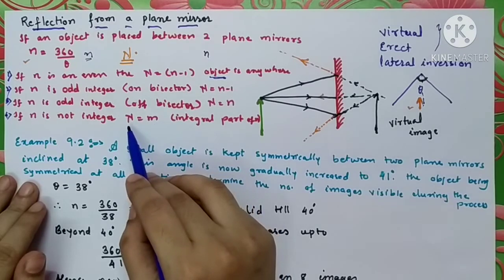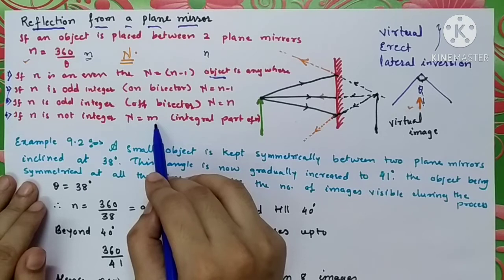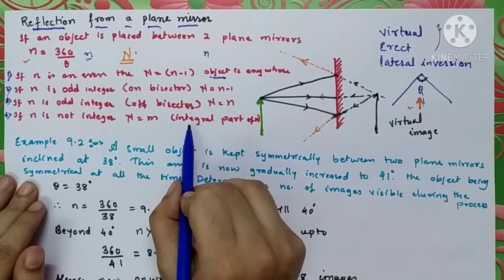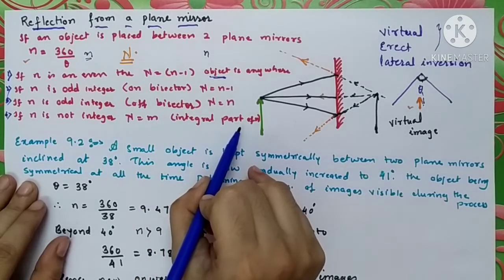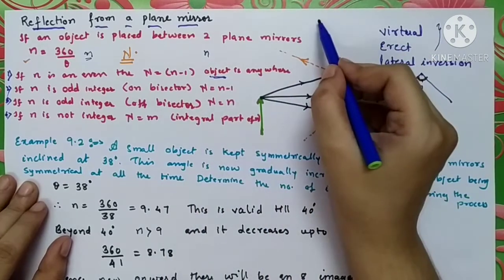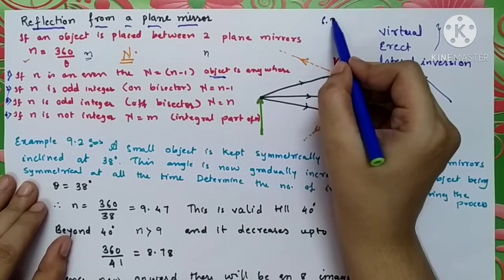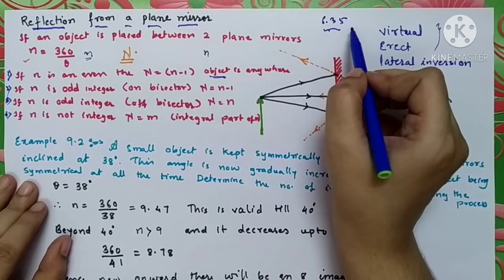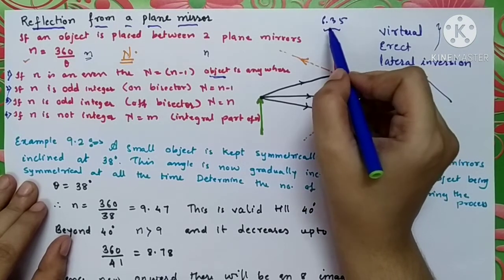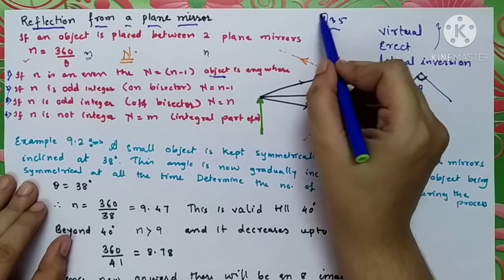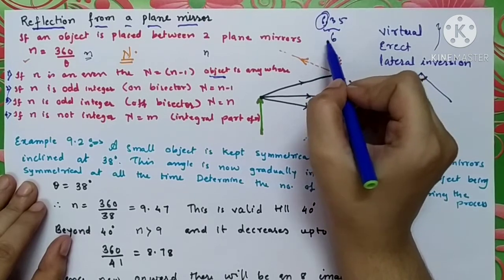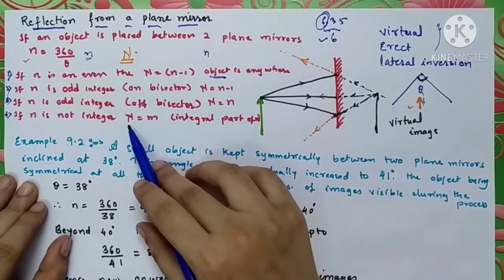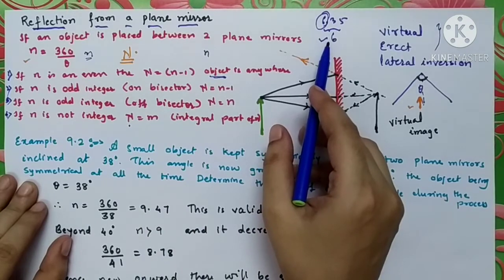The number of images formed by the two mirrors is equal to small m, where m is the integral part of n. Suppose your number is 6.35. It is neither even nor odd. So the integral part of this number is 6, so you can say that the number of images is 6.